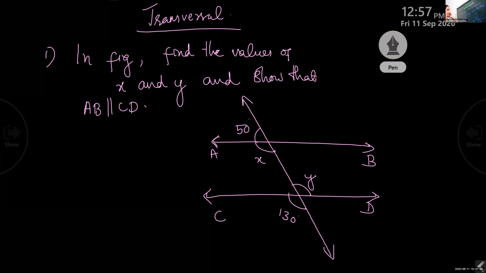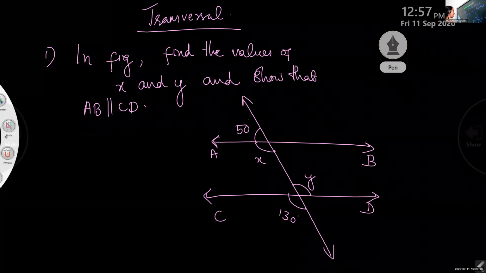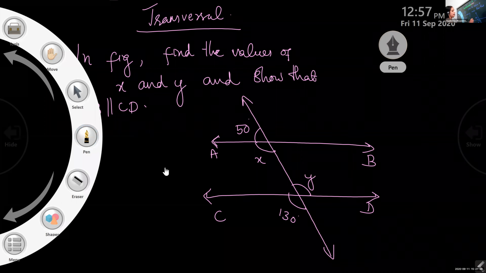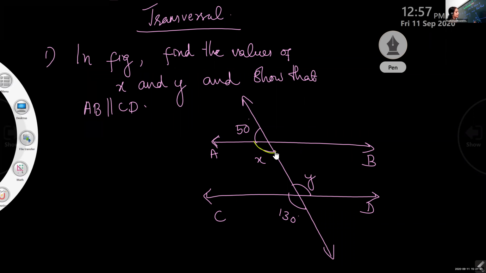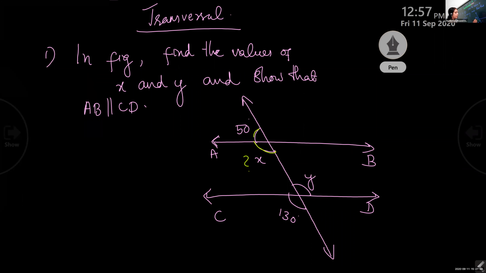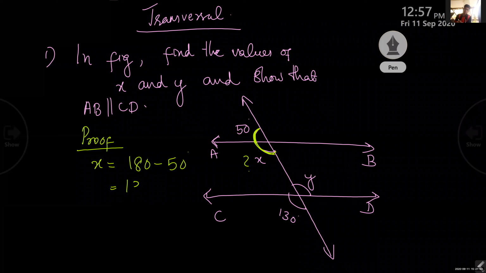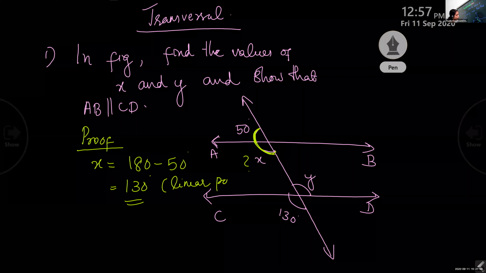See, we have to find x and y. Did you get any idea? Anyone? See, children, we have to find the x. And look at here. Linear pair. Good, good. 180 minus 50, ma'am. So, we got the answer. It is a very easy question. So, x equal to 180 minus 50. And what is the reason? Linear pair. 130. And can you tell that, find out the value of y?